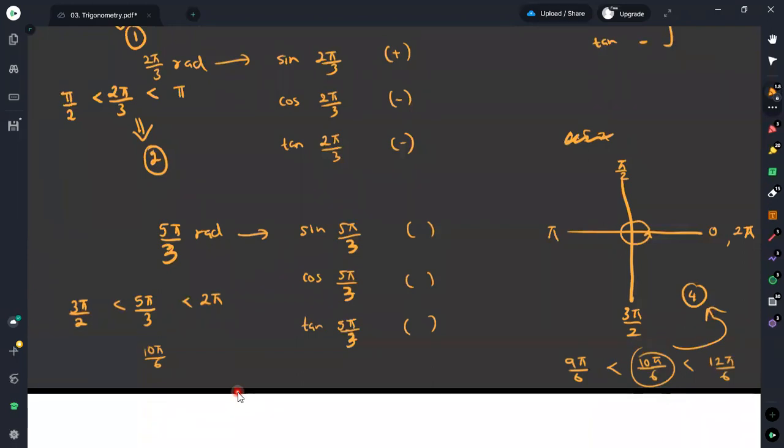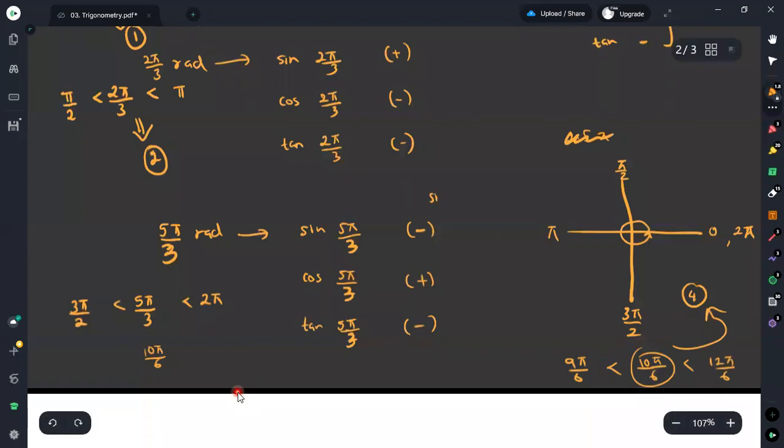Since it is falling into the fourth quadrant, you know that only the cosine is positive, therefore sine will be negative, cosine will be positive, and tangent will be again negative. Therefore using the quadrant rule, you can easily identify the signs they are getting for the values of the sine, cosine, and the tangent.